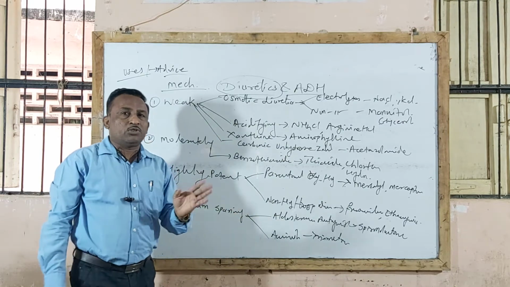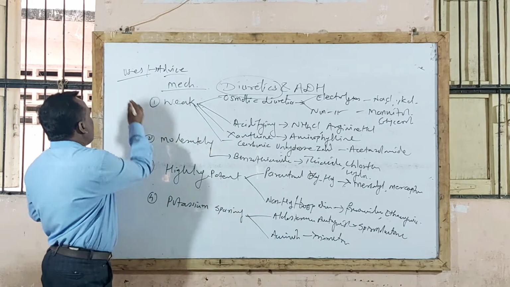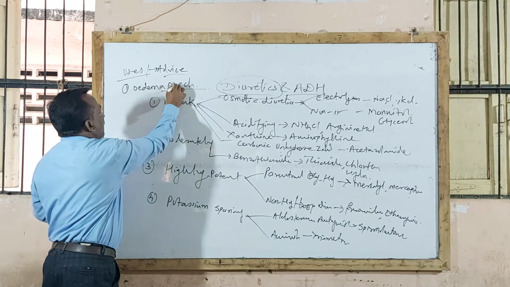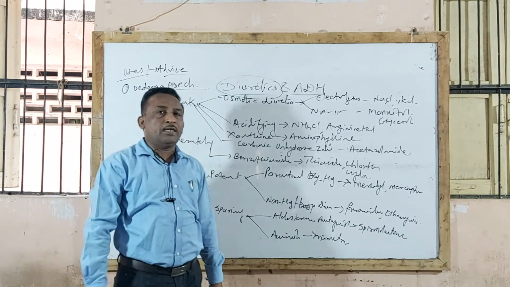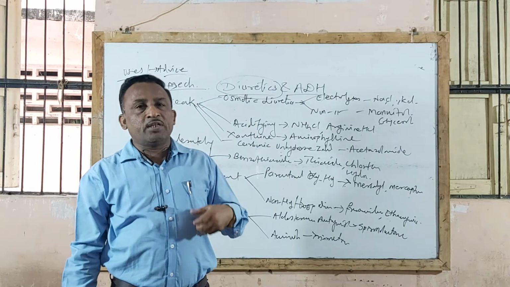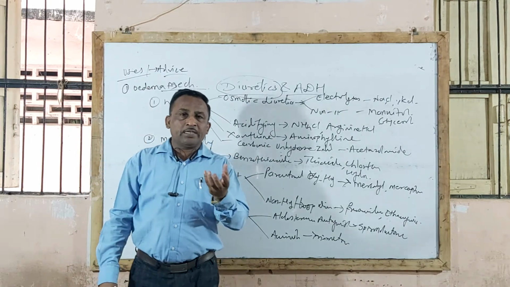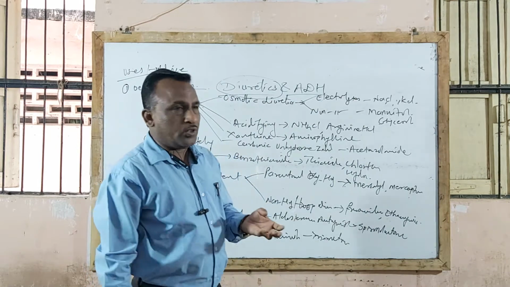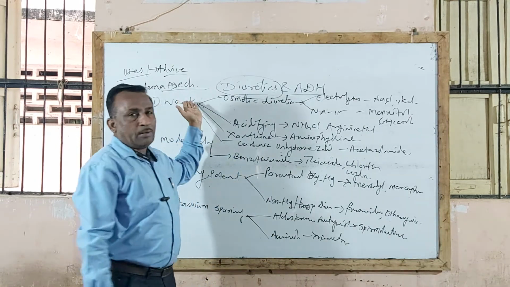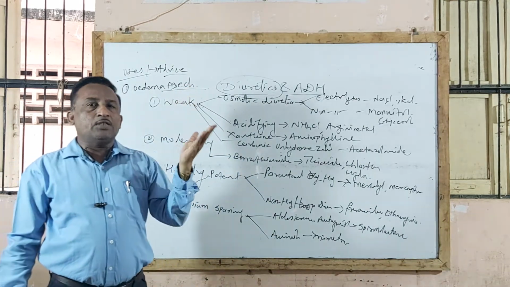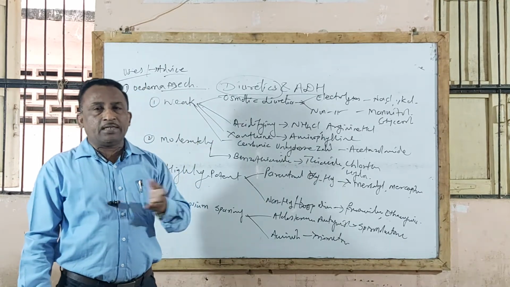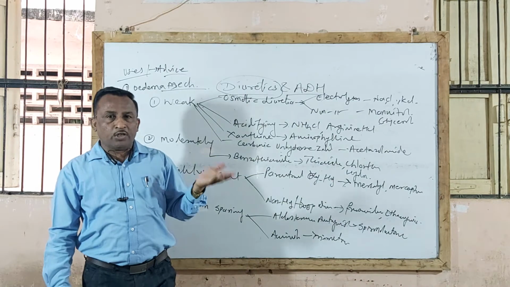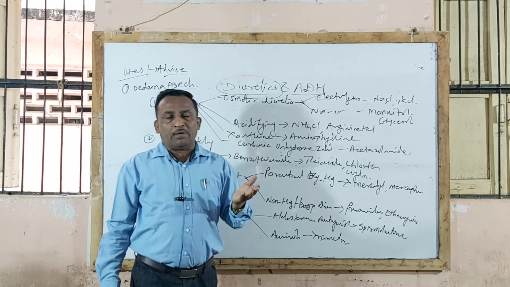So let us see uses. The first use of diuretic agents is in the treatment of oedema. You understand that oedema is nothing but sodium retention in the body. When reabsorption of sodium takes place in the body, that accumulation of sodium produces oedema. Diuretic agents are useful in different types of oedema, like cardiac oedema, angioneurotic oedema, nephrotic oedema, and nutritional oedema.